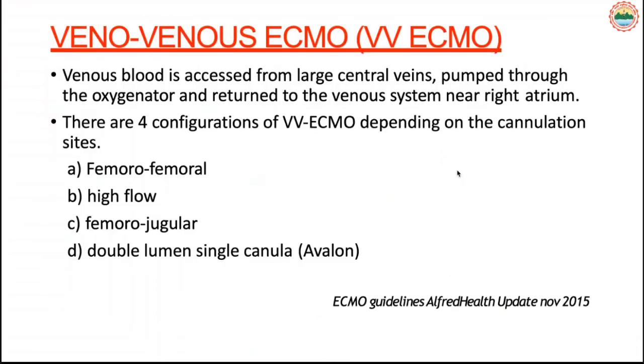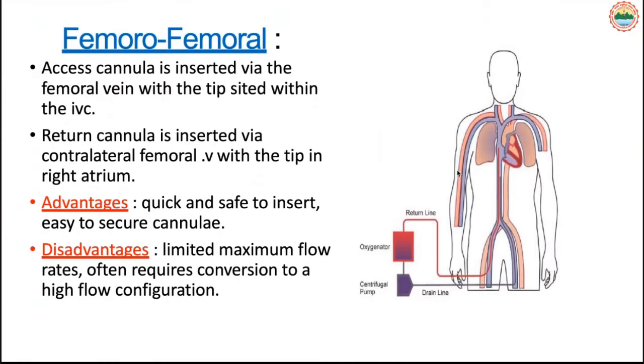The veno-venous circuit, as I told you, is the most commonly performed. There are four types: femoral, or high flow with large venous cannulas, femoral-jugular, or the double lumen single cannula that I told you is inserted in the internal jugular, taking blood from the IVC and SVC and draining directly to the right atrium.